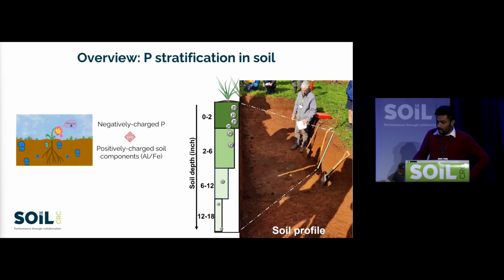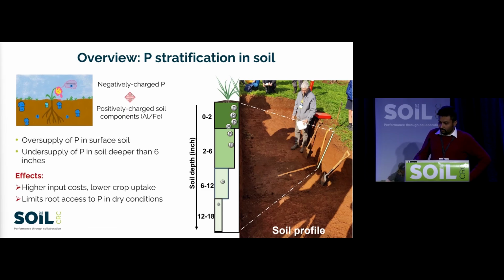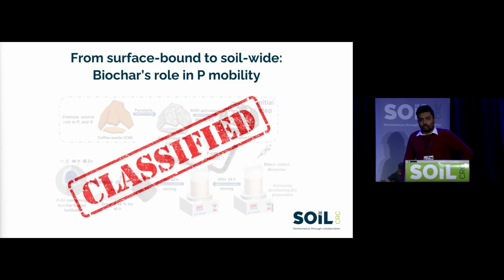So how can we reduce the stratification in soil? A lot of fertilizer management strategies are available in Australia, where people are doing crop rotation and also banding fertilizer deep into the soils. But is there any strategy where we can just put any fertilizer into the topsoil, into the 1 to 2 centimeter zone, and it can show controlled release of these nutrients, and the nutrients will go into the subsoil zones?